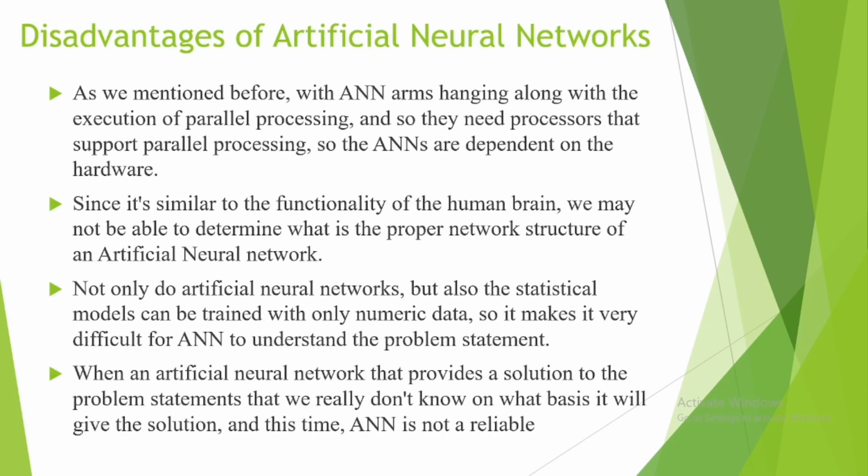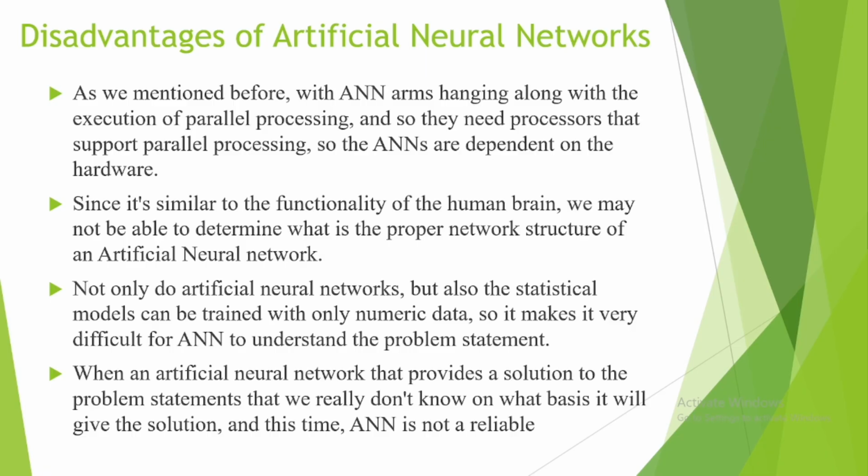Disadvantages of artificial neural networks. As we mentioned before, ANNs are built around parallel processing, so they need processors that support parallel processing, so ANNs depend on the hardware. Since it is similar to the functionality of the human brain, we may not be able to determine the proper network structure of an artificial neural network.